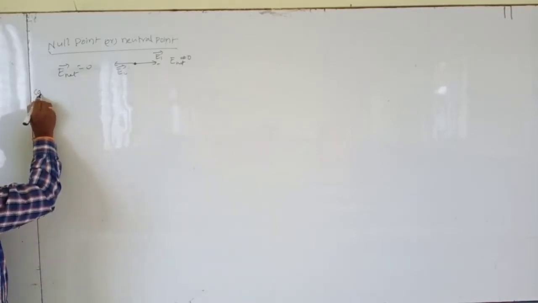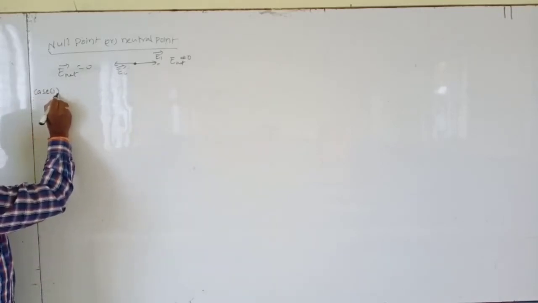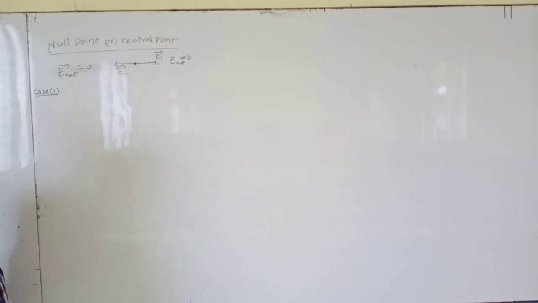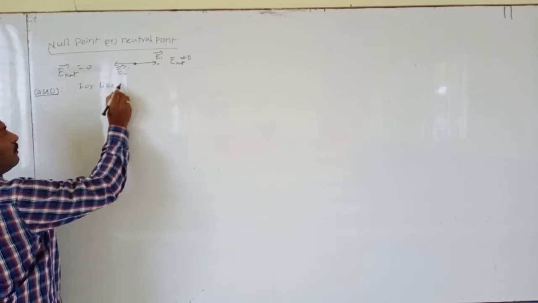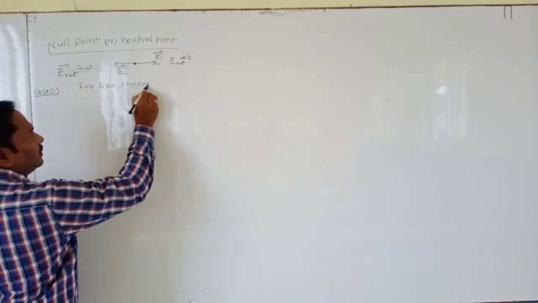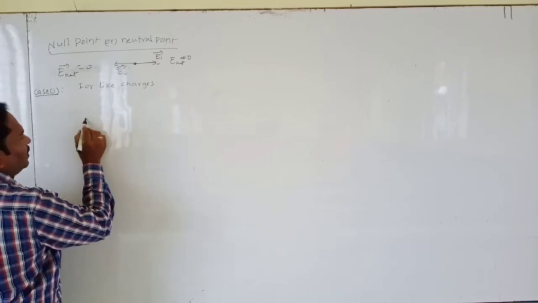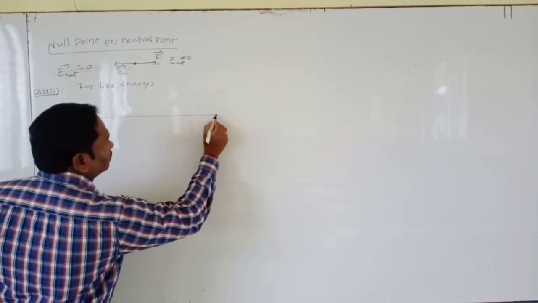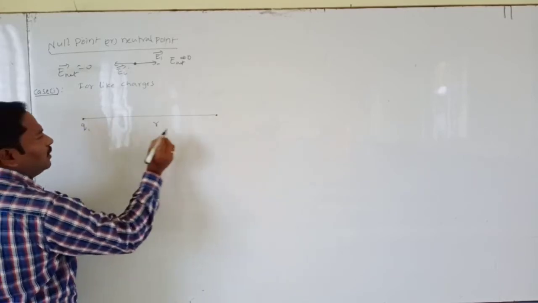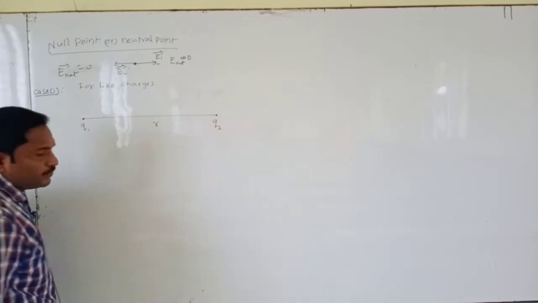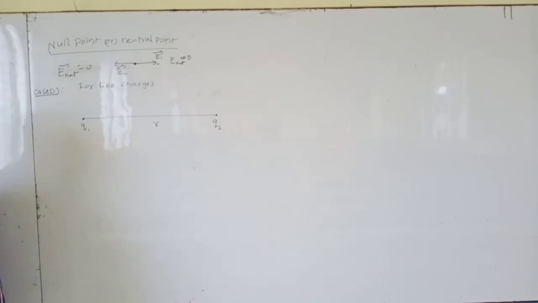Now the first case: for like charges, charge Q1 and charge Q2, separated by a distance R. Where does the electric null point form?